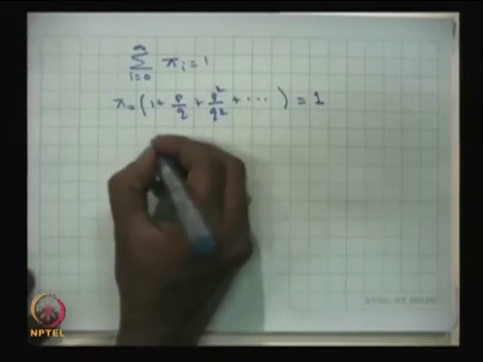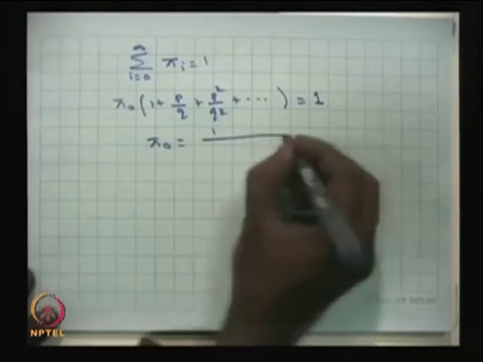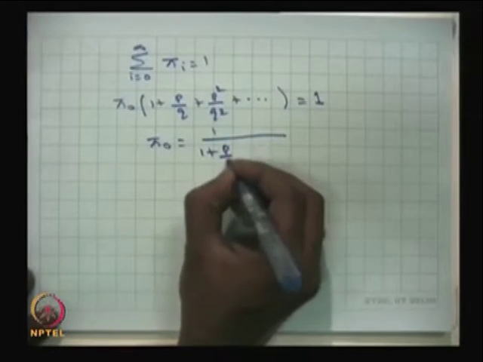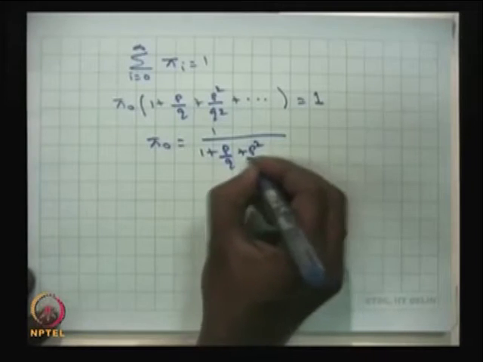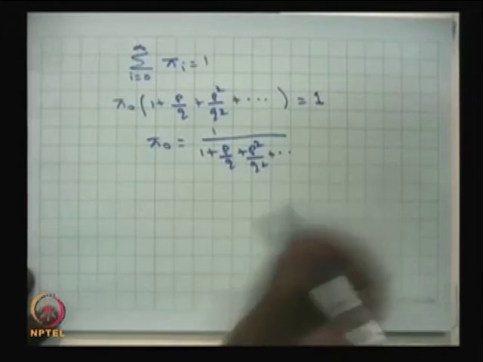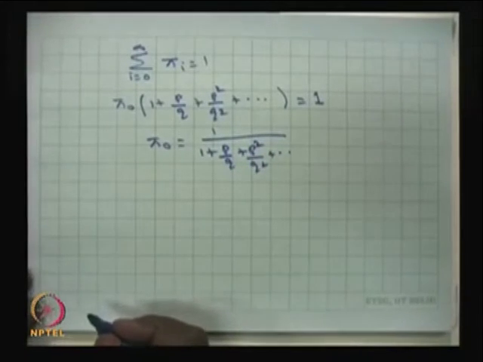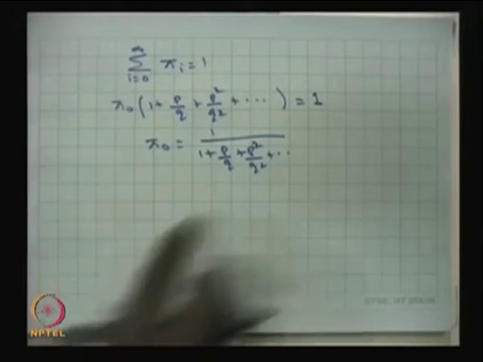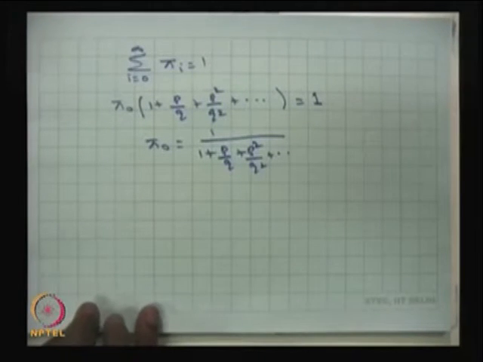Therefore, the pi naught is going to be 1 divided by (1 plus p by q plus p square by q square and so on), that is pi naught. Since there are infinite terms in the denominator, as long as this converges, you will get a non-zero value for pi naught.